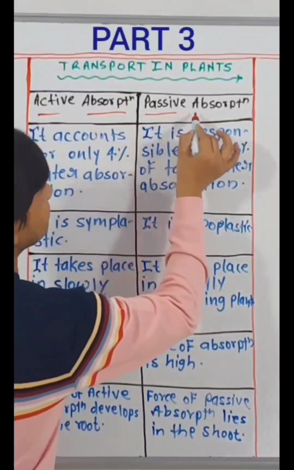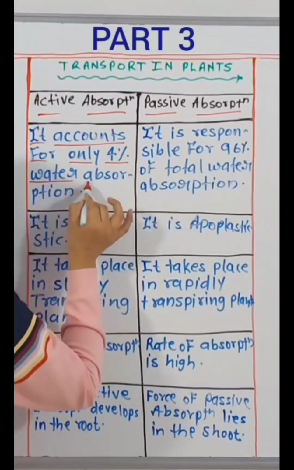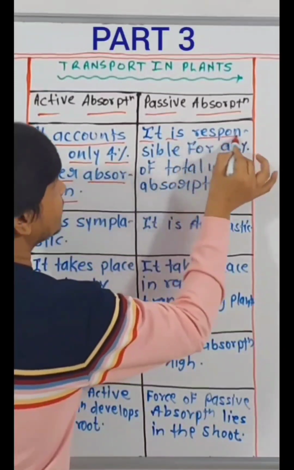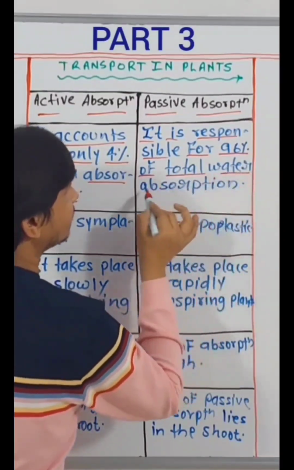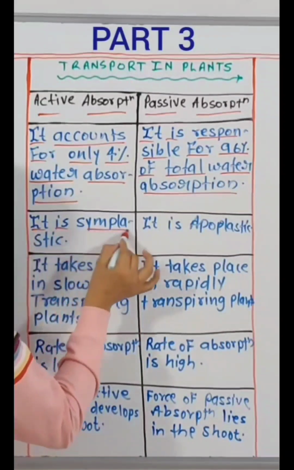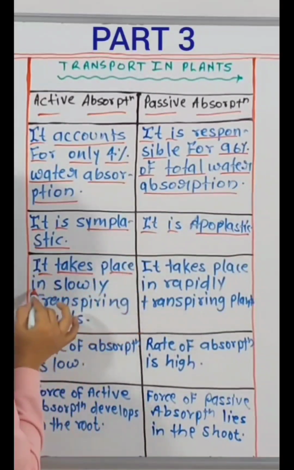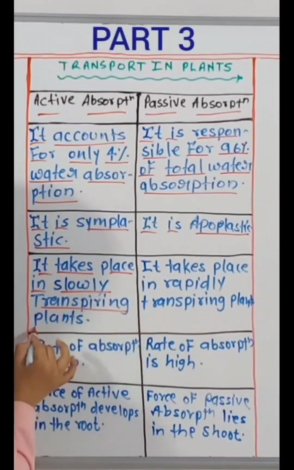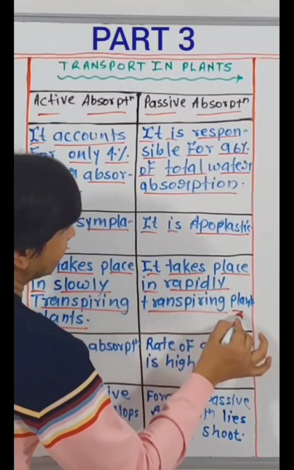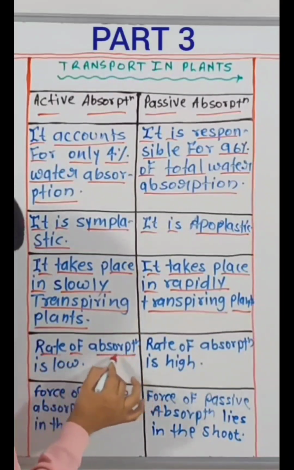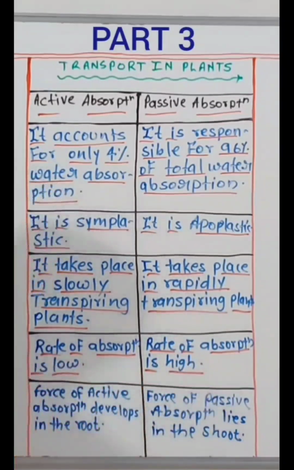Active absorption, passive absorption. It accounts for only 4% of water absorption. It is responsible for 96% of total water absorption. It is symplastic. It is apoplastic. It takes place in slowly transpiring plants. It takes place in rapidly transpiring plants. Rate of absorption is low. Rate of absorption is high.